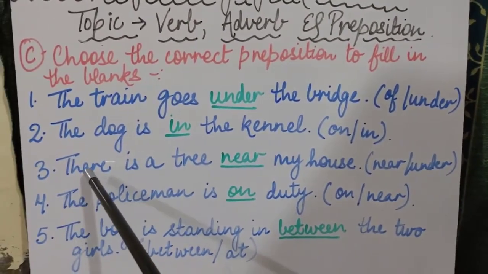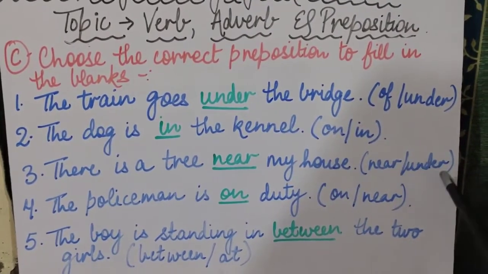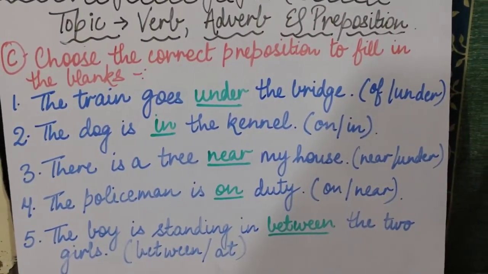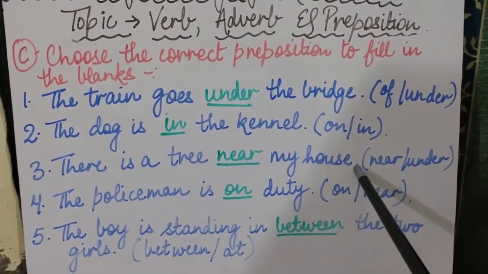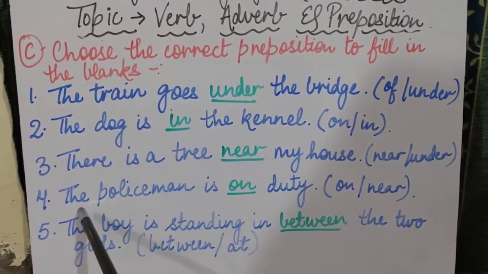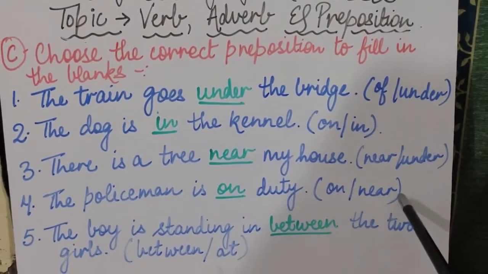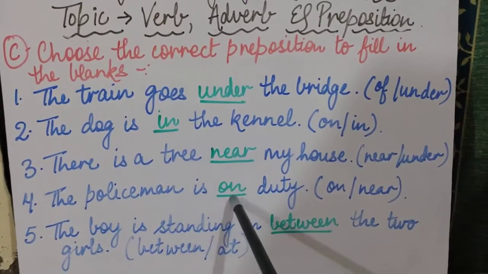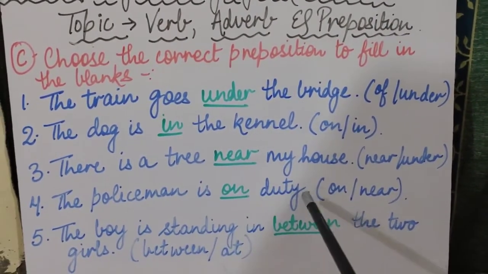Coming to the third sentence, there is a tree dash my house. Near या under? So obviously the tree cannot be under the house. The tree is near my house. Clear? Now the fourth sentence, the policeman is dash duty. On duty or near duty? So the correct preposition is on. The policeman is on duty.